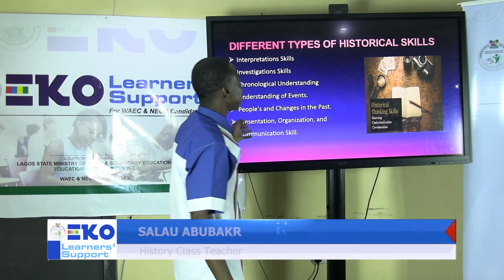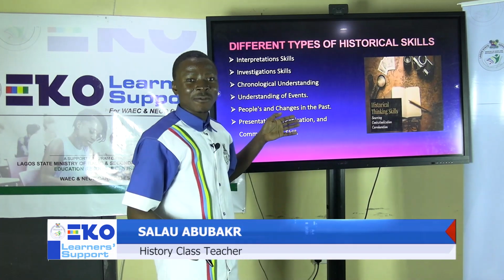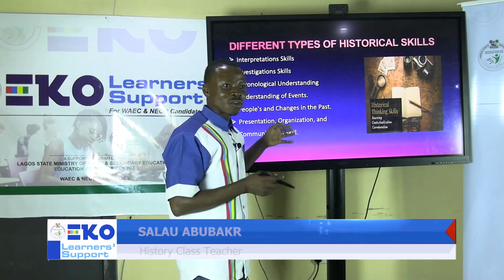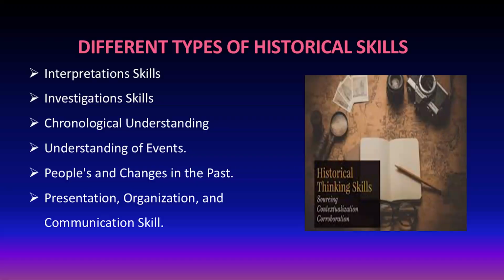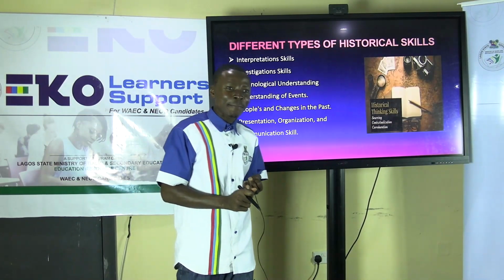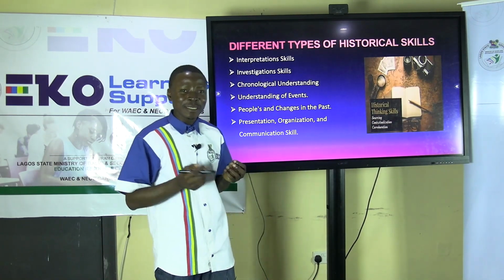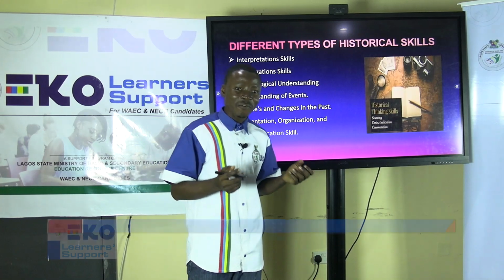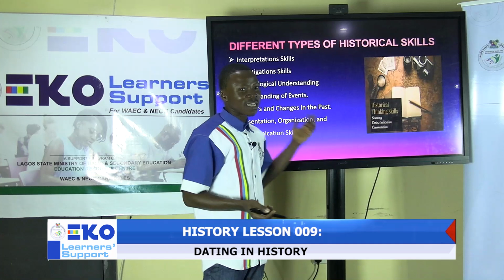And the different types of skills that are very important for an historian to have to be able to reconstruct a past event objectively are, first, interpretation skill. Historians need to be able to interpret events, interpret documents, and interpret artifacts and objects that have been excavated from a site.